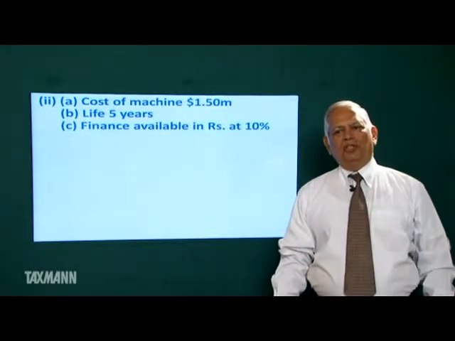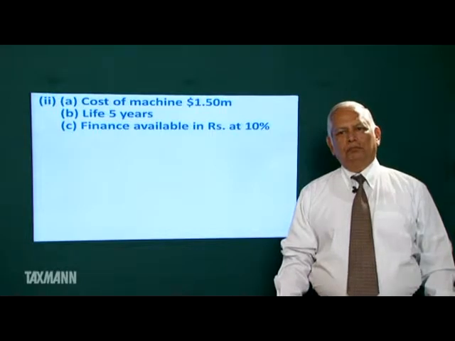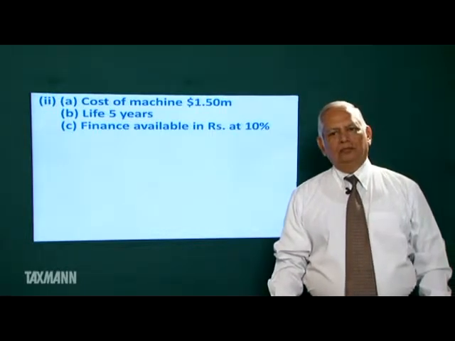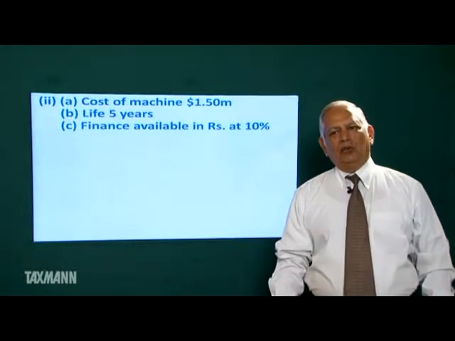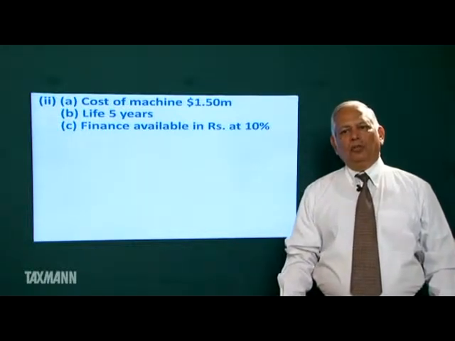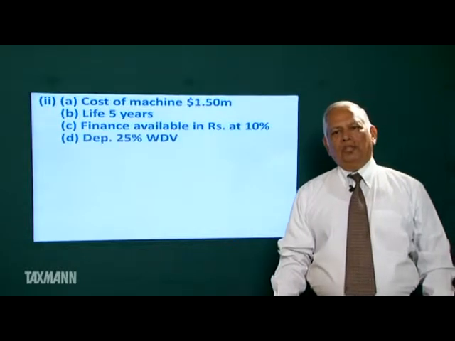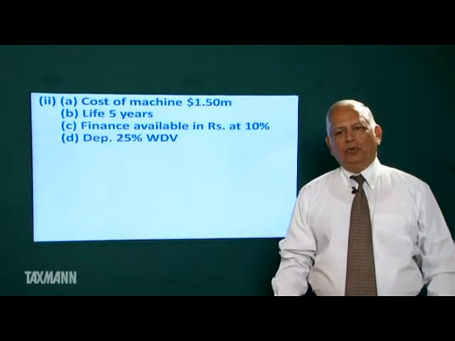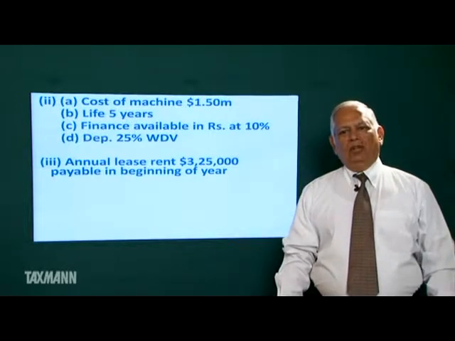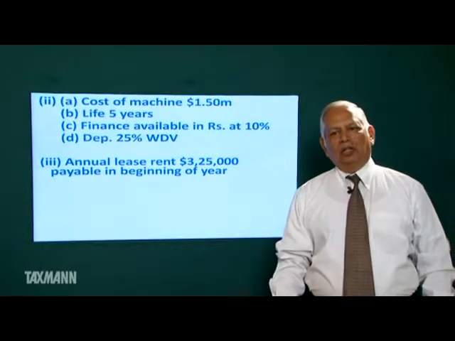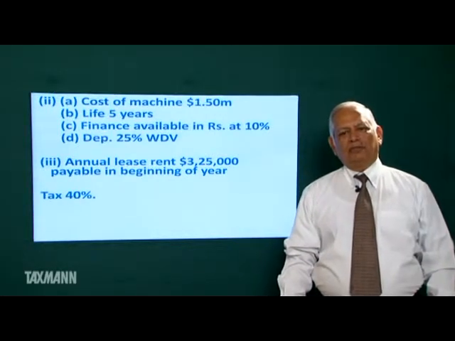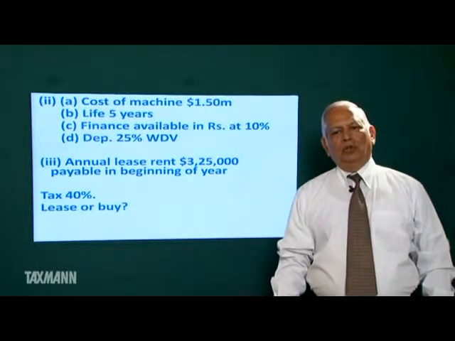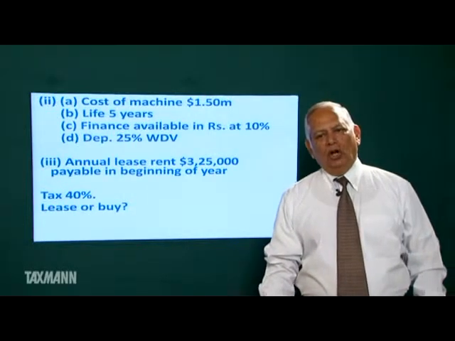Finance is available in rupees at 10%. If we purchase the machine, we require $1.50 million. We can raise the funds in rupees, convert the rupees into dollars and purchase the machine. Depreciation 25% WDV. Annual lease rent $3,25,000 payable in the beginning of each year. Tax rate 40%. We have to decide whether we should take the machine on lease or we should buy the machine.